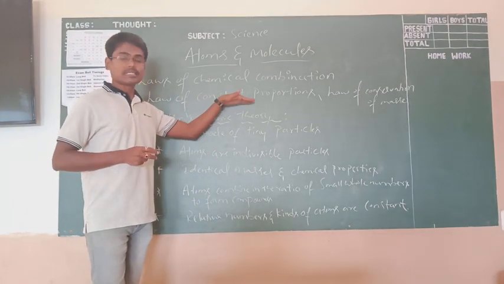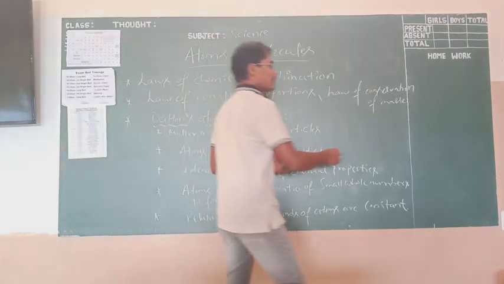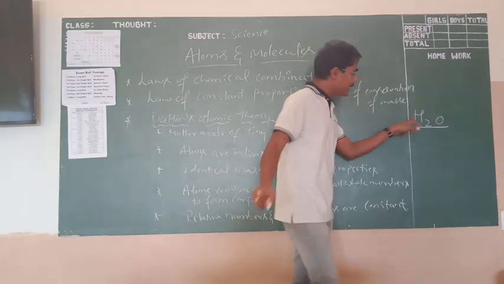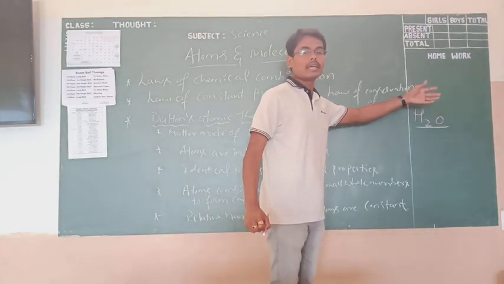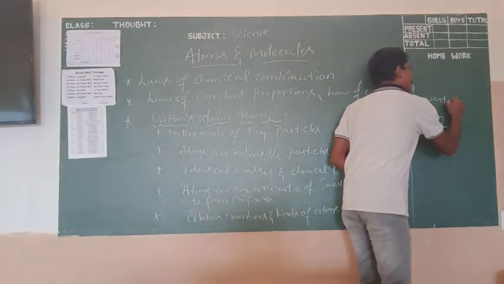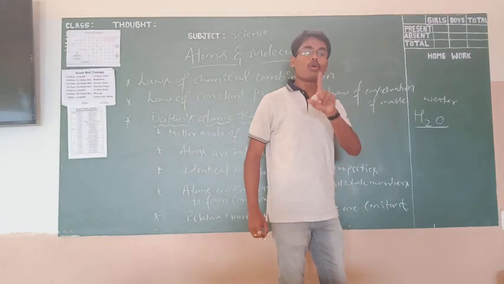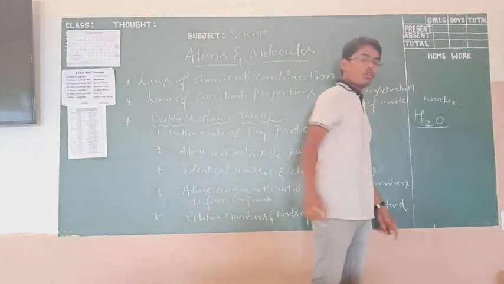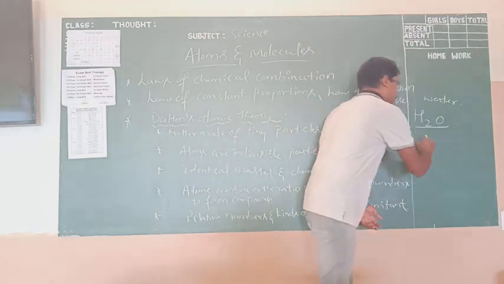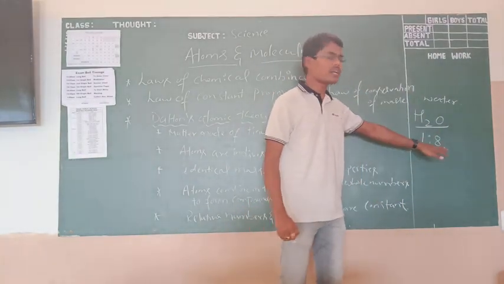For the law of constant proportion, I am going to take an example. You know that H2O is the chemical formula representing the water molecule. To produce 1 mole of this water molecule, it needs a ratio of 1:8, which I have written here.